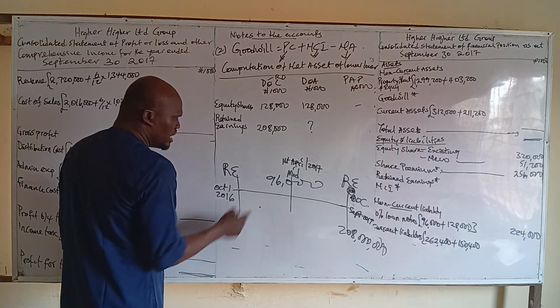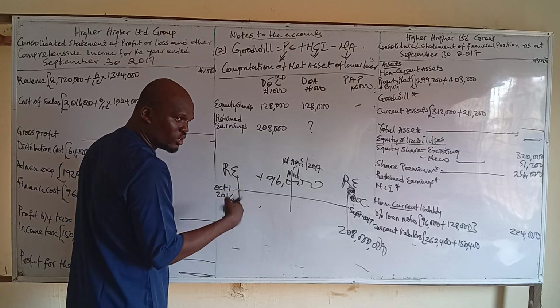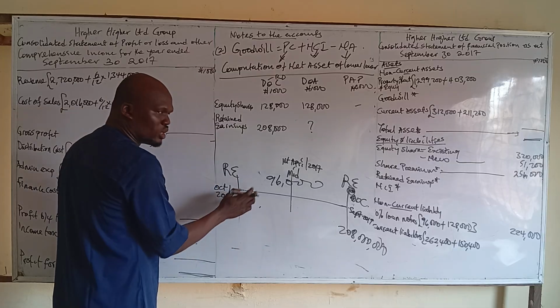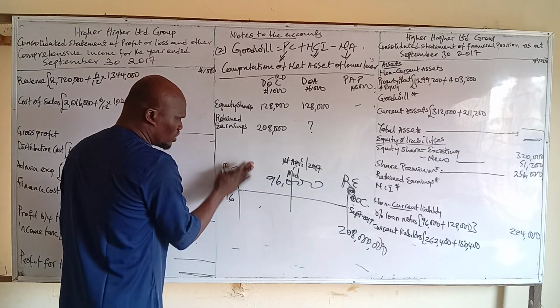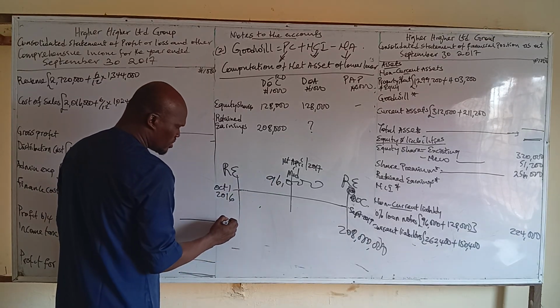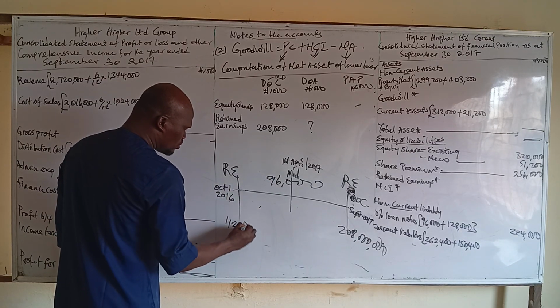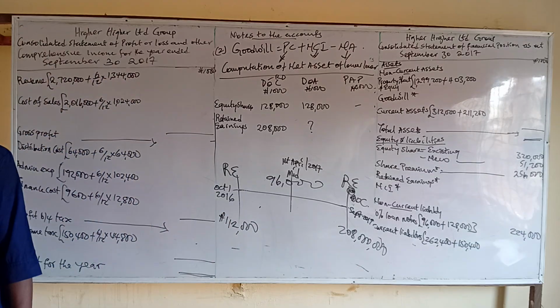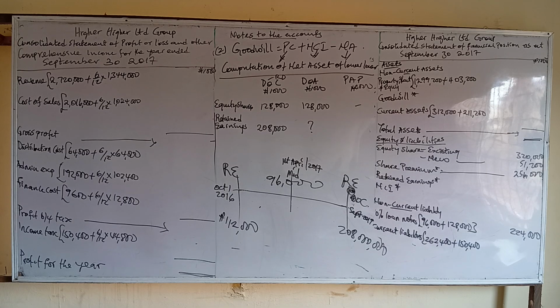Remember that this is profit, not loss. So if it is profit, you minus from here. If it is loss, you add. But this one is profit, so we minus from this. What do you have? 112. So retained earning as at 1st of October 2016 stood at what?